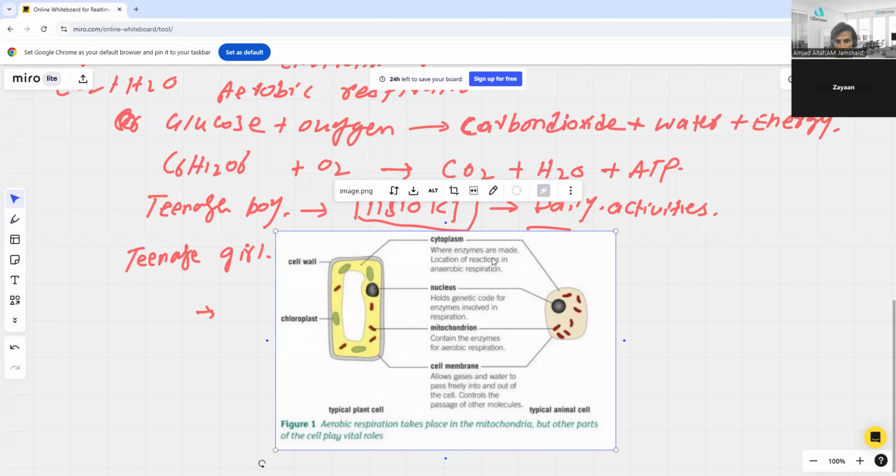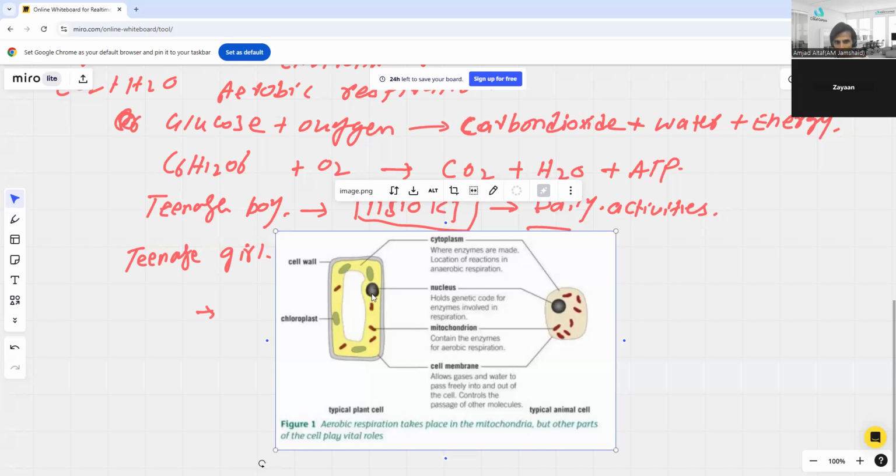You can see the cytoplasm, where the enzymes are located, the location of reactions in aerobic respiration. We'll study how the reactions take place in the cytoplasm, because the breakdown of glucose actually starts in the cytoplasm. The first part of respiration is carried out in the cytoplasm. That is glycolysis. We'll discuss that as well, right?